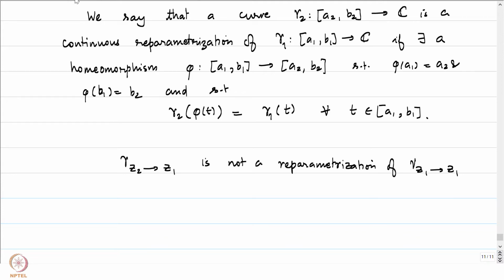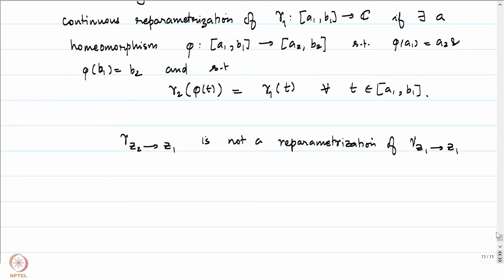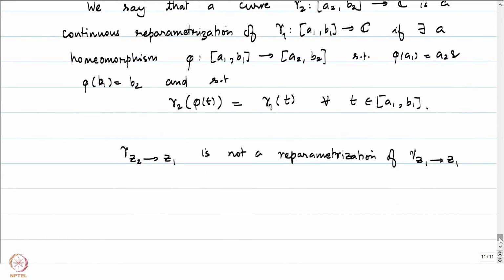And by the definition of reparameterization that we have defined here, if you notice, this condition that phi of A1 is equal to A2 and phi of B1 is equal to B2 forces the reparameterized curves to have the same initial point and the terminal point. Also, this condition forces that the image is the same. So this is certainly not a reparameterization, because even though the image is the same, the initial and the end point are not the same.